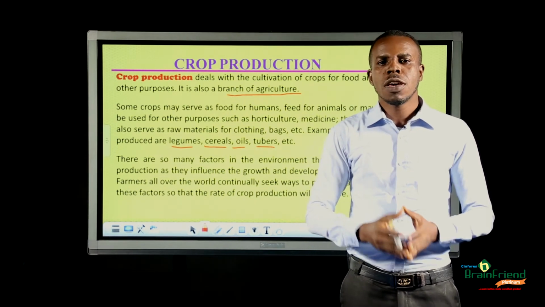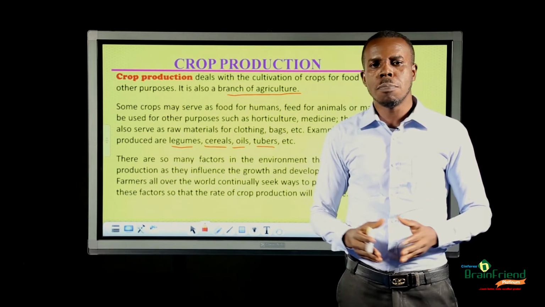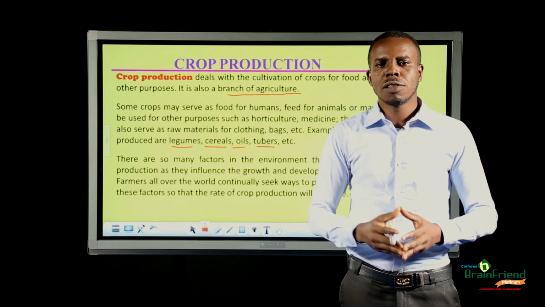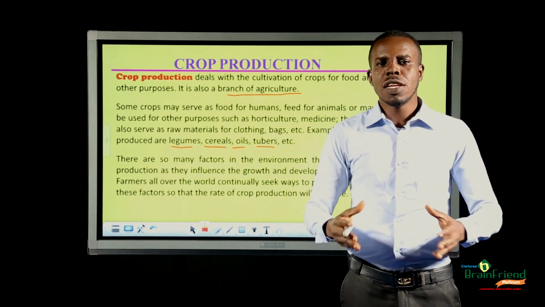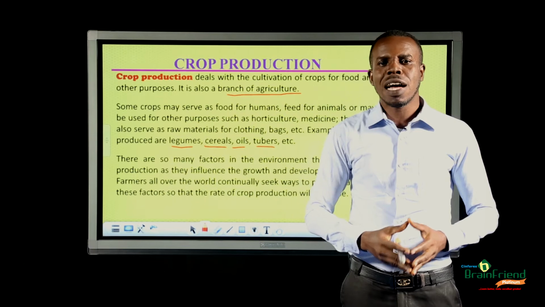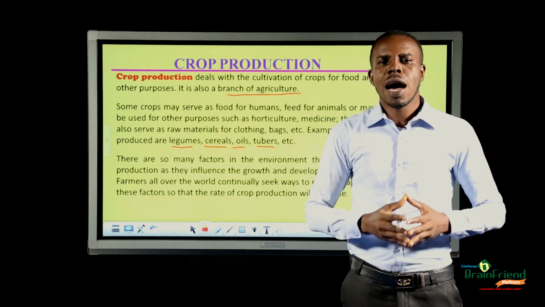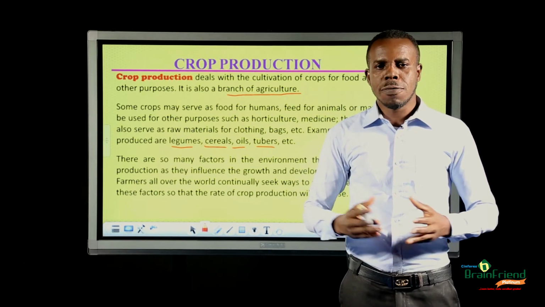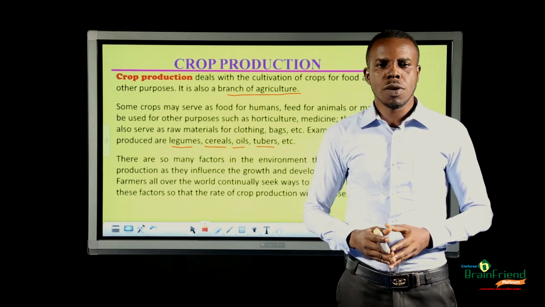These factors influence the growth and development of crops. For farmers to produce more crops, they need to look at these factors and seek ways to properly address them. Let us look at the factors that affect crop production.